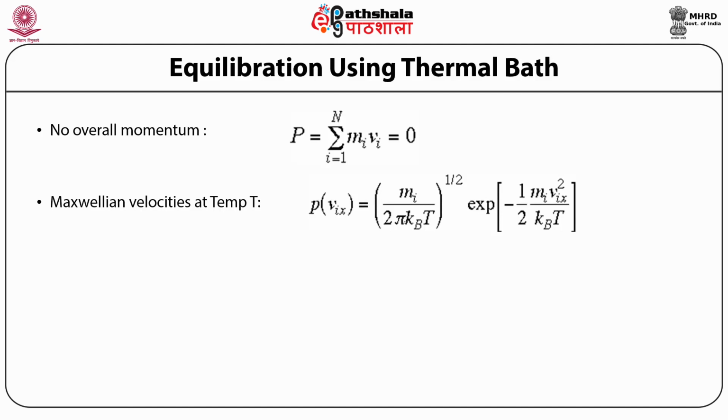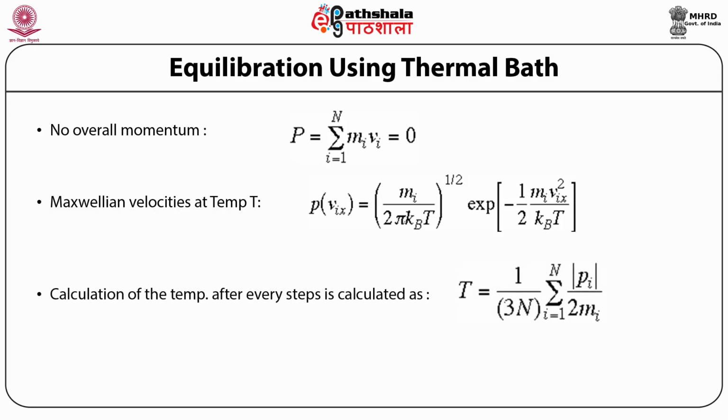So when we take the coordinates and employ this kind of velocity, you have already seen this kBT. kB is the Boltzmann constant and T is the temperature in Kelvin. We can calculate the temperature after every step by the equation here, T equals 1 by 3N, where N is the degrees of freedom, times this value. So knowing the momentum, we can actually calculate the temperature.